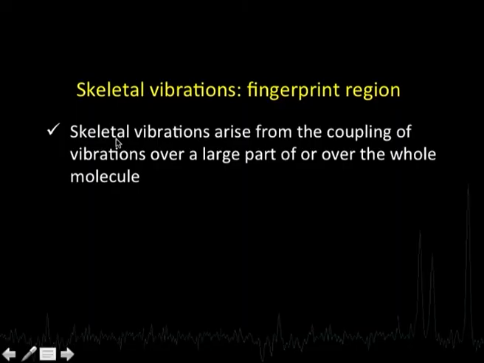Now, what is the origin of these vibrations? The skeletal vibrations arise from the coupling of vibrations over a large part or over the whole of the molecule. This is totally in contrast with our group frequencies. In the case of group frequency, a small part of the molecule was vibrating, and the rest was not contributing anything. In the case of skeletal vibration, we have just the opposite. It is the molecule as a whole, because different vibrations couple with each other and give rise to certain vibration frequencies which are observed in the region called the fingerprint region.